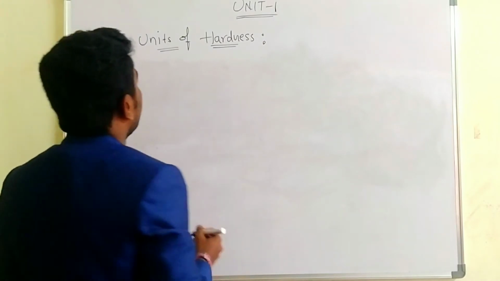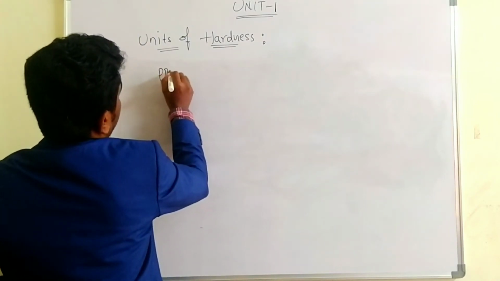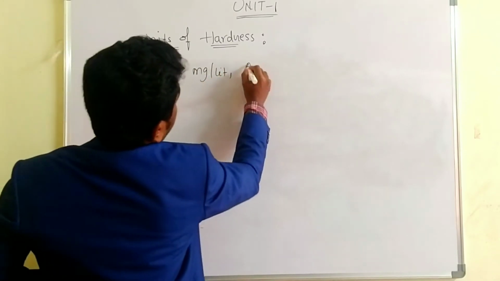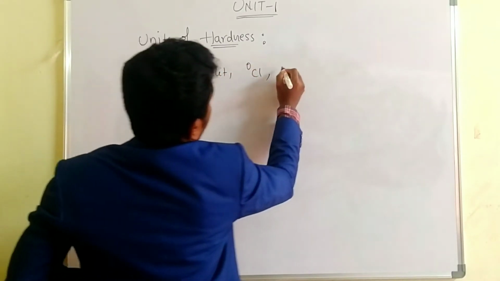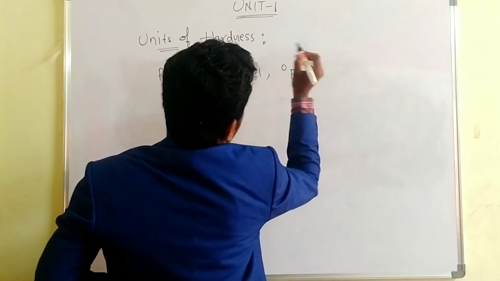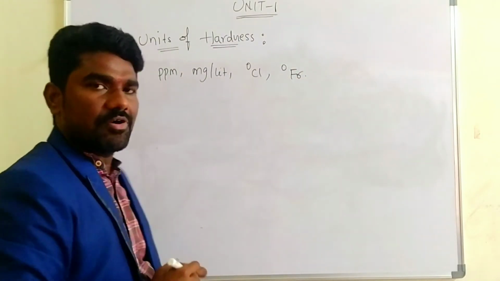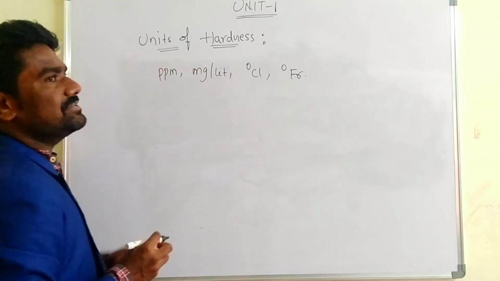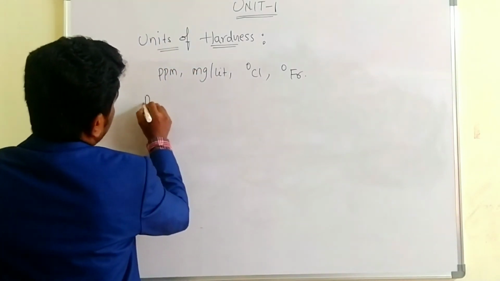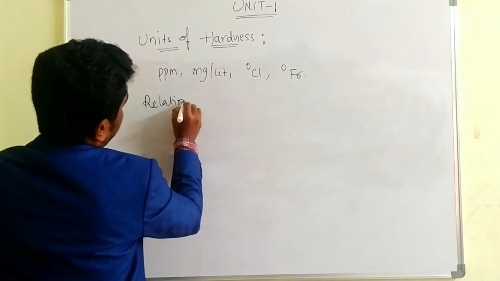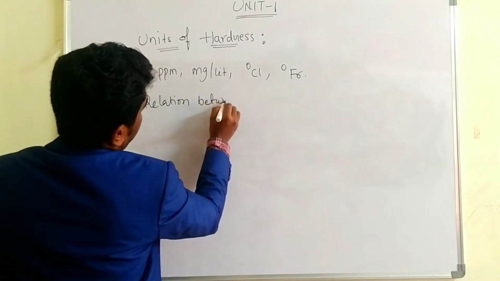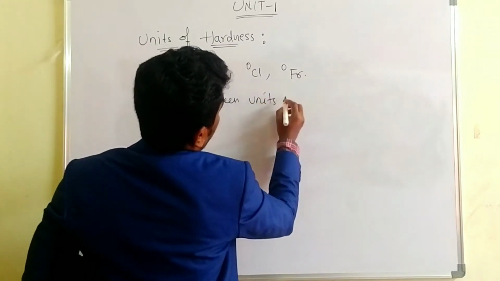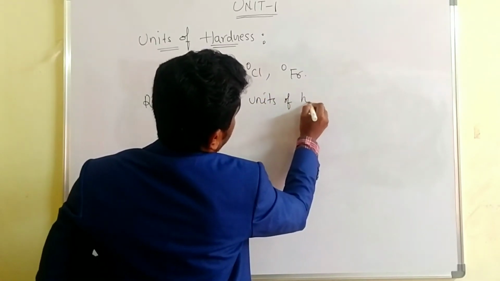Here we have ppm, mg per liter, degree Clark, and degree French. These are the 4 units we use to express the hardness. So what is the relation between the total units of hardness?